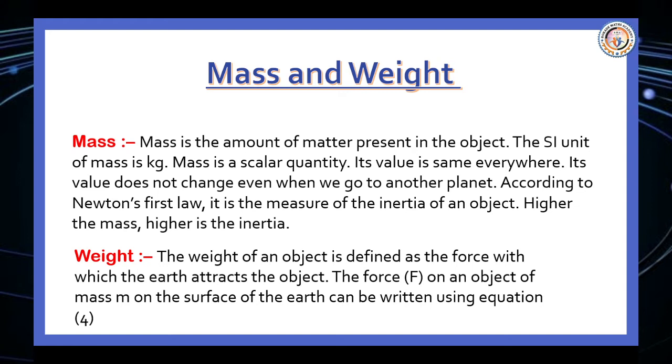Weight. The weight of an object is defined as the force with which the Earth attracts the object. The force F on an object of mass m on the surface of the Earth can be written using equation 4.